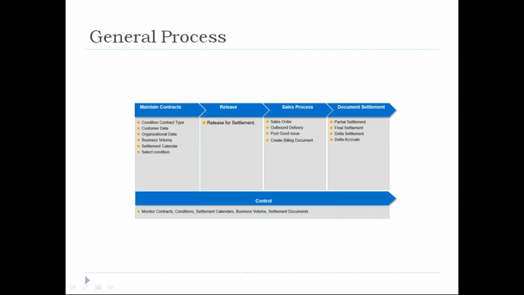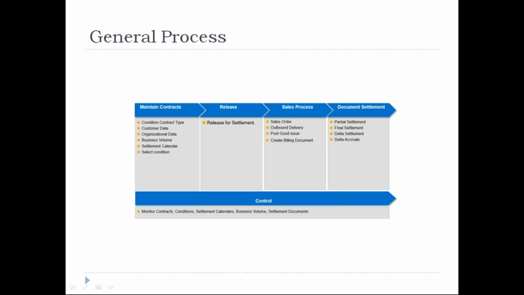Once I have activated the particular customer in your condition contract management, whatever sales transactions you do for this customer will automatically be enabled with the settlement. So say I have 1,000 as my customer, and I have created a CCM, condition contract management.